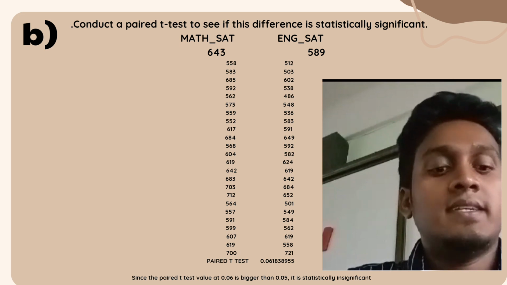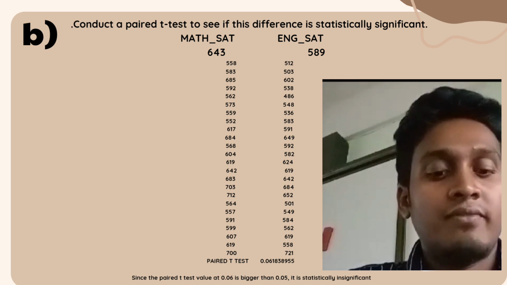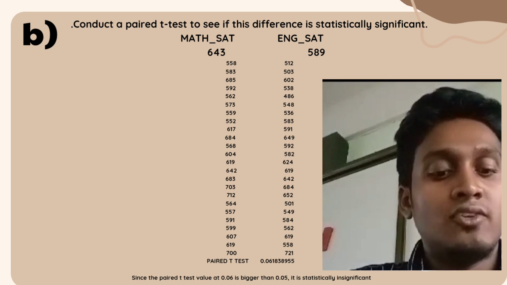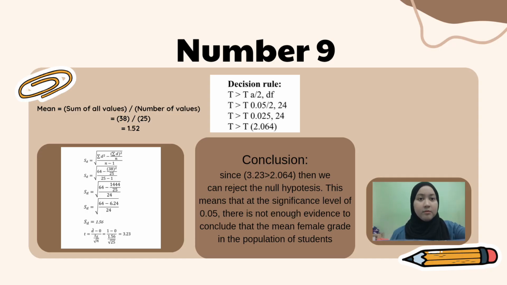Question 8b. The question is to conduct a test to see if this difference is statistically significant. The test answer is 0.061838955. Since this test value of 0.06 is bigger than 0.05, it is not statistically significant.